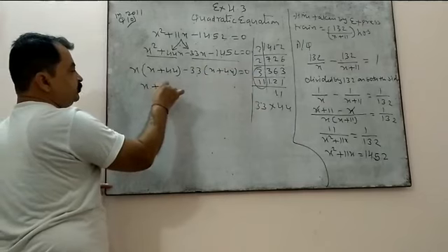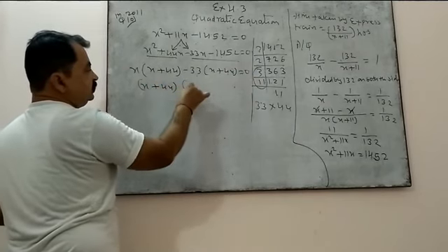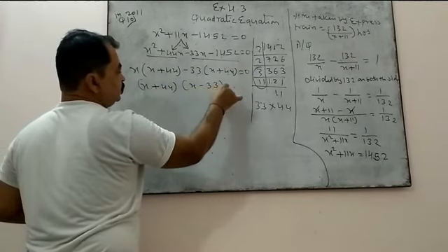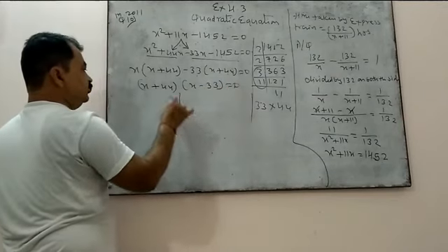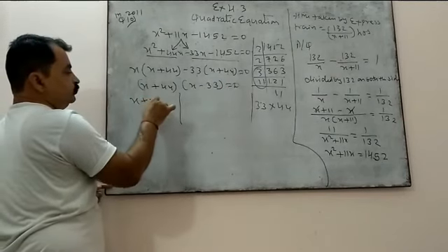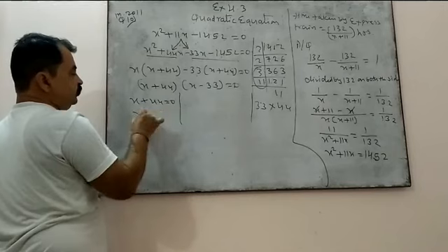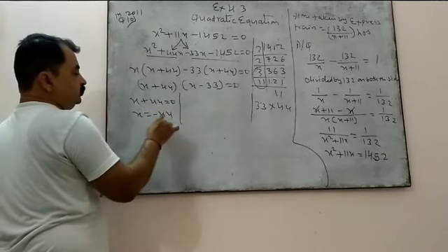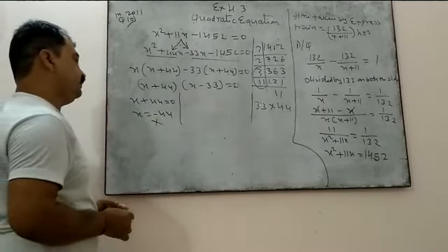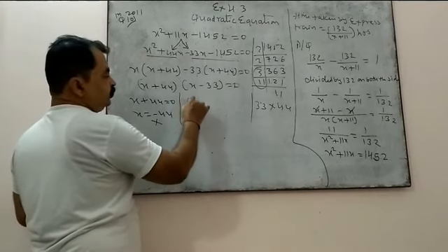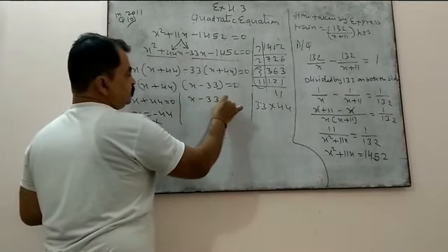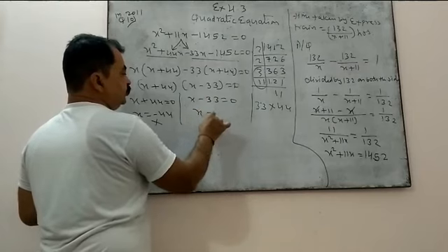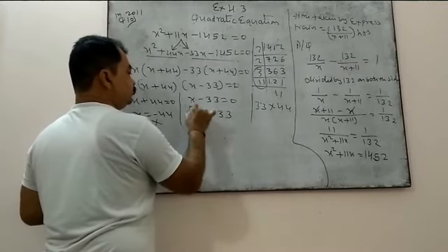So x plus 44 is one factor, and x minus 33 is another factor. Both factors you will set equal to 0. So x equal to minus 44. Of course, this is the speed of the train. Negative speed is not possible. Therefore, x minus 33 equal to 0. Therefore, x equal to 33.